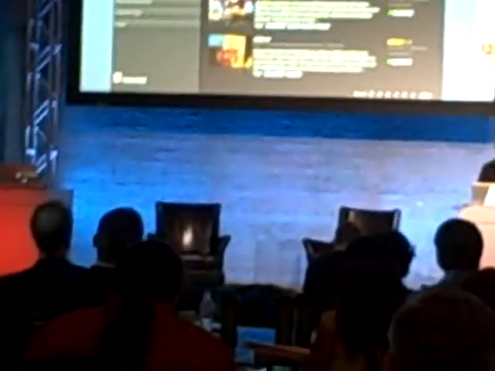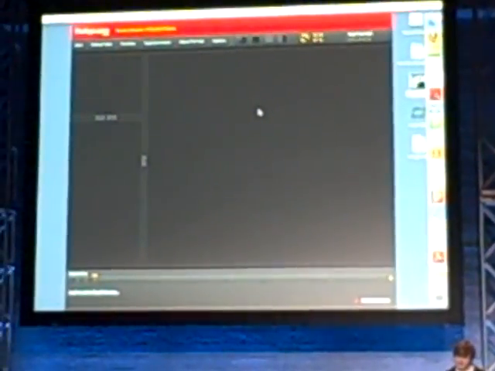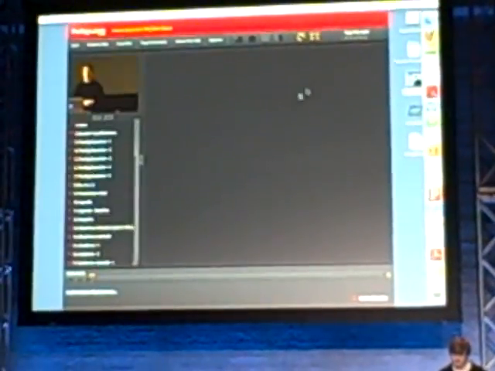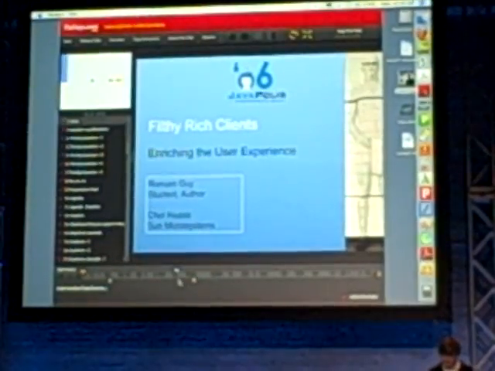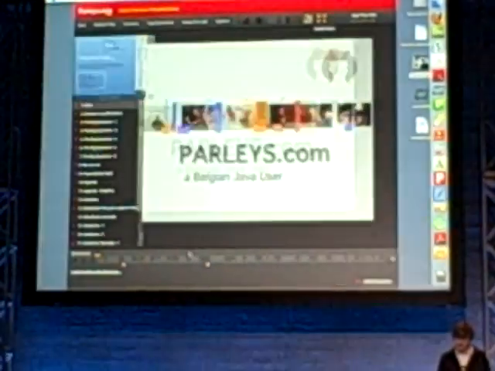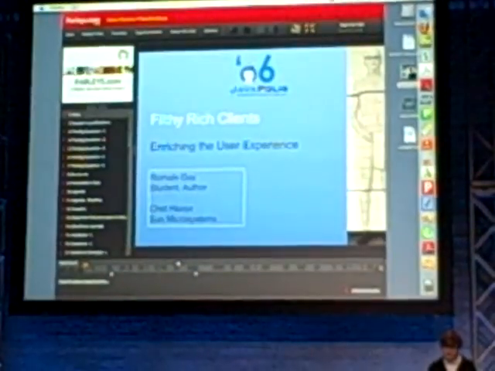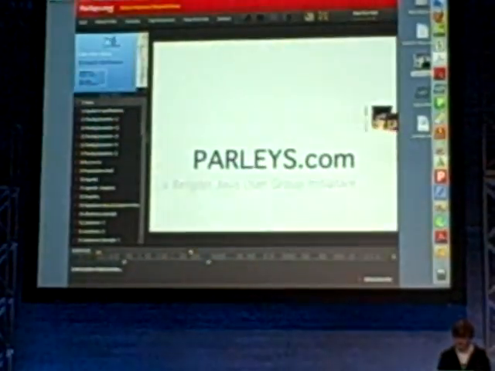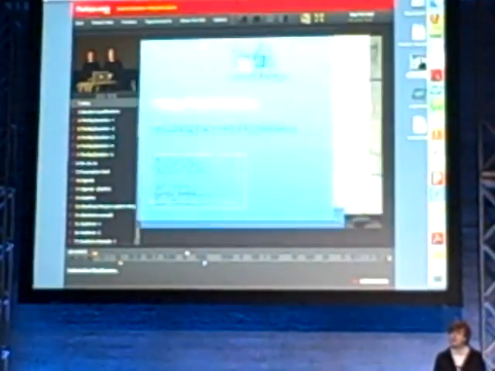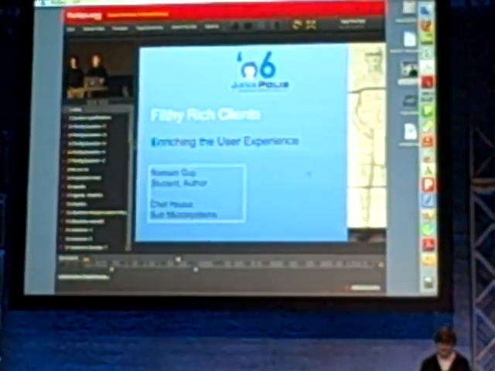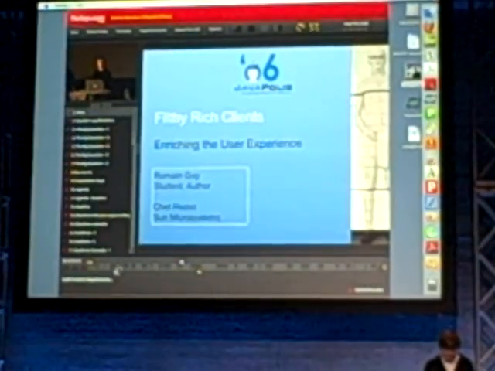So if I want to watch one of these feeds, for example, like Filthy Rich Clients, I can click and it'll stream that down to my computer. And I can actually exchange the video feed with these slides, which is pretty cool. And user groups in Belgium. Hello. And I think they're actually going to record this feed and put it on Parlays too. Enriching the user experience. This session is. And these are some comments here.